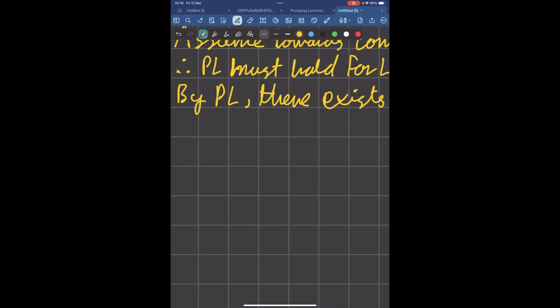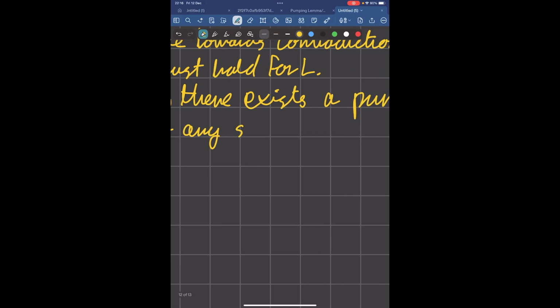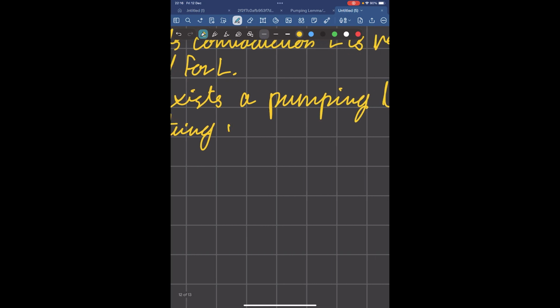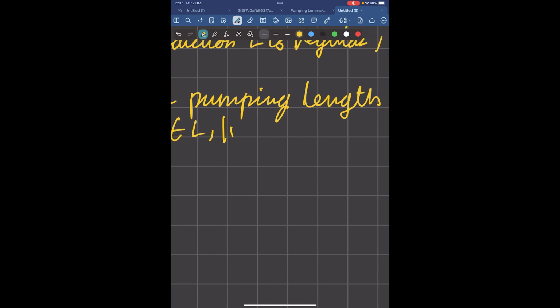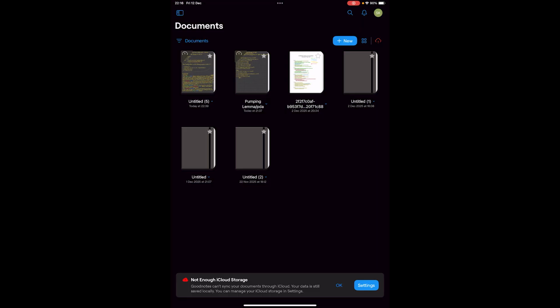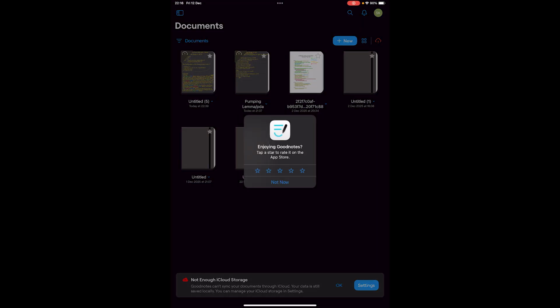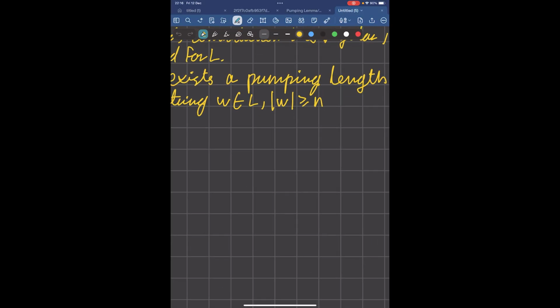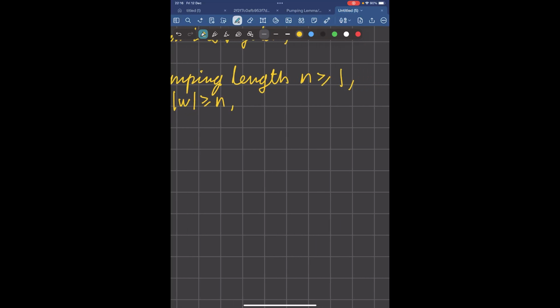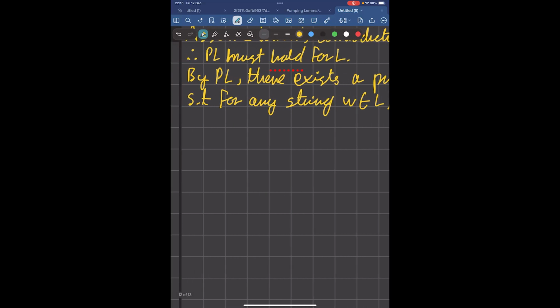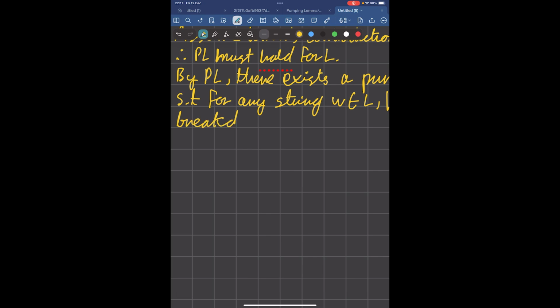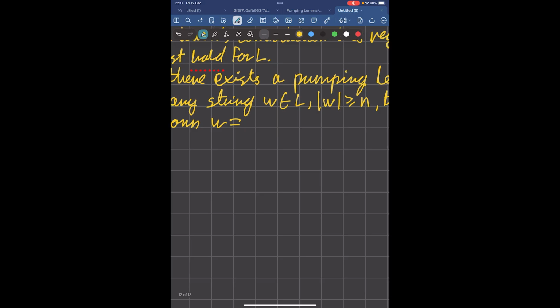So there exists a pumping length such that for any string W in the language, where the length of the string is at least the pumping length, which is n, there exists a breakdown W equals XYZ.